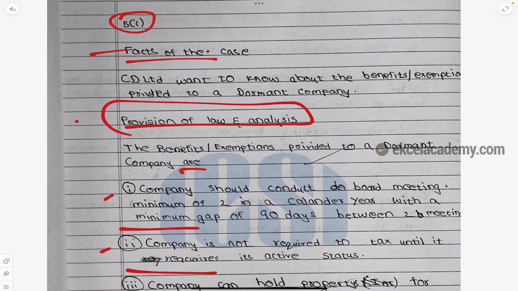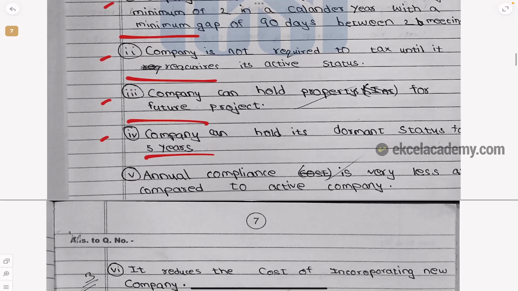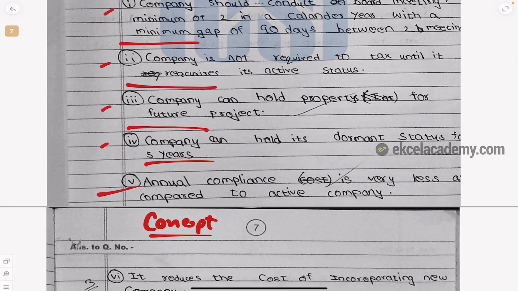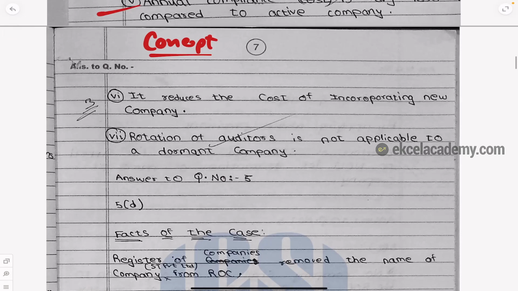Facts of the case is there. Provisions of law. Then the points. Of course the point should be correct because I always tell you, right? Concept is the king. Concept is the king. You should know the concept. So all the concepts have been given. And if you see here, 7 points has been written for 3 marks.